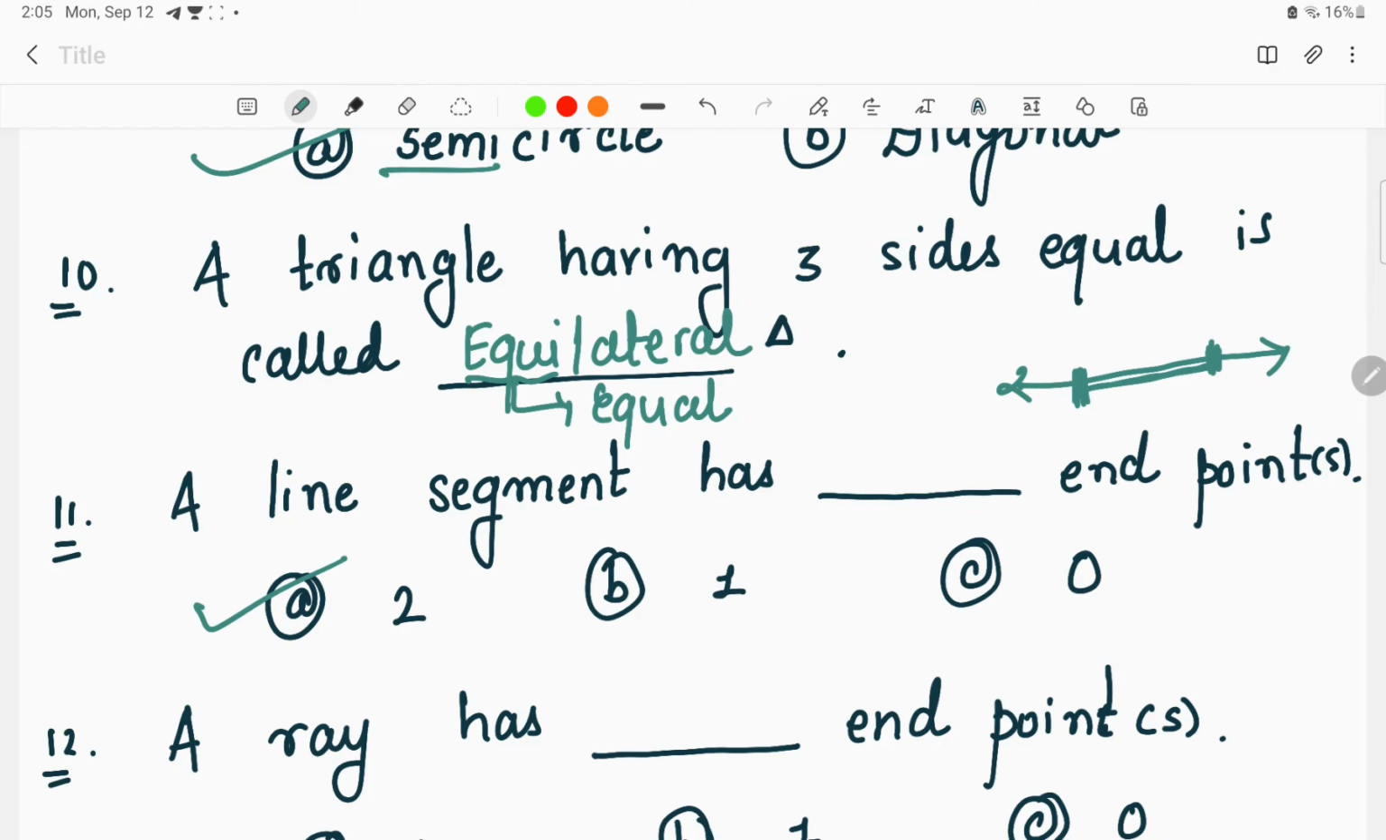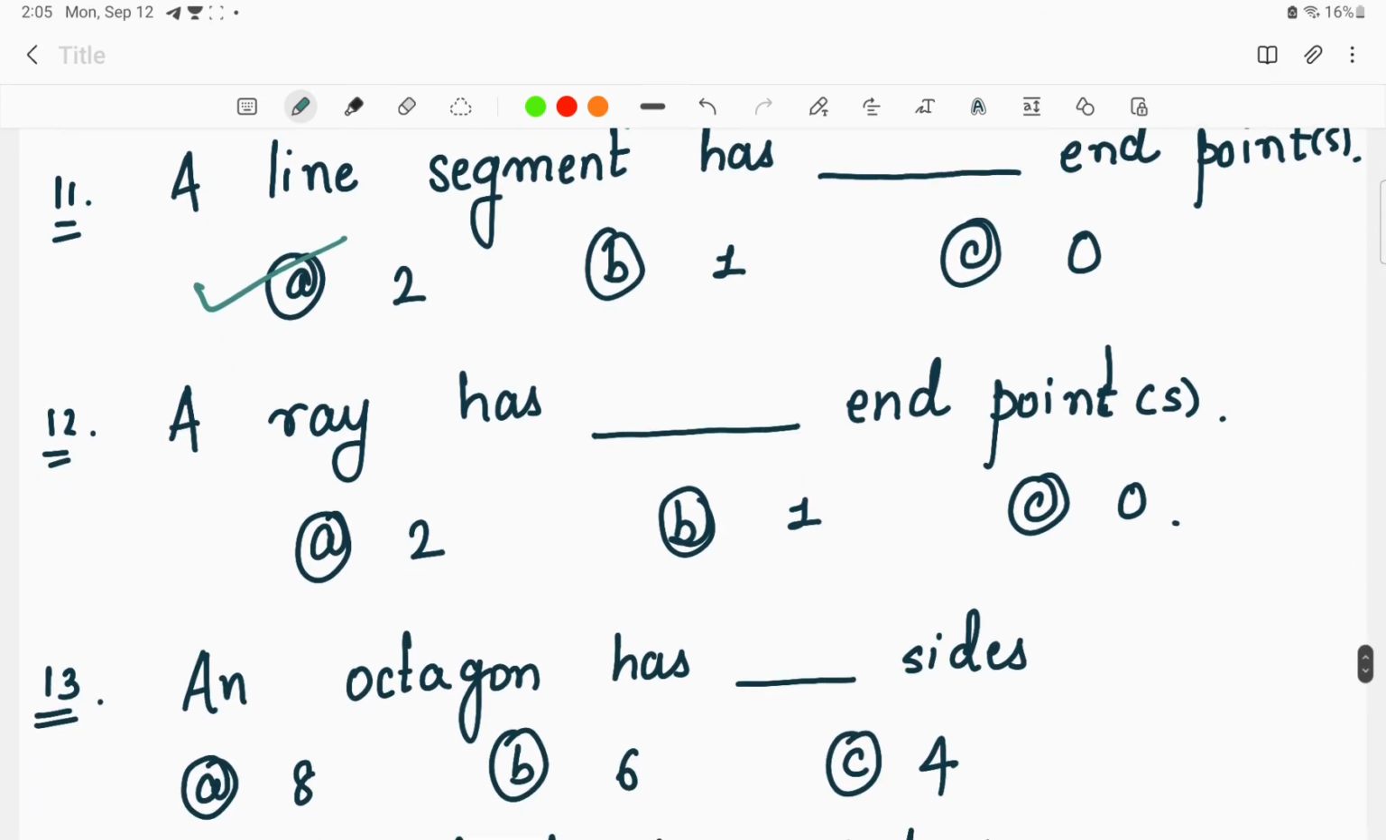Now the very next question is a ray. How is the ray represented? A ray is represented in such a way. So how many end points does it have? It has a single end point, one dot. But in case of a line segment, both are end points. So in a line segment there are 2 end points, and in case of a ray there is a single end point, that is 1.